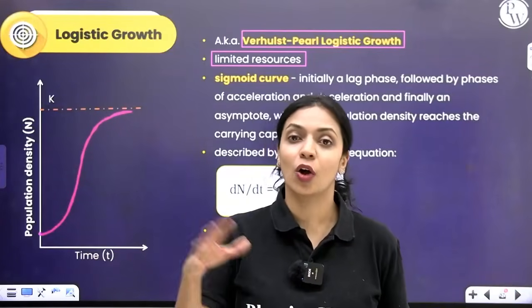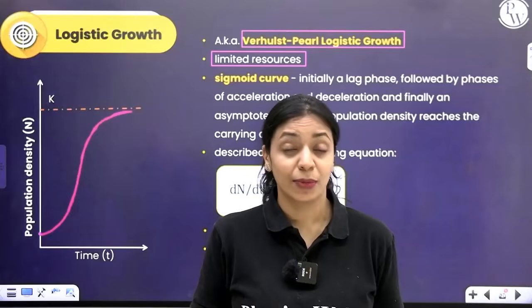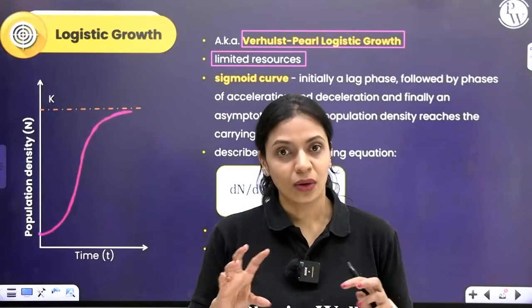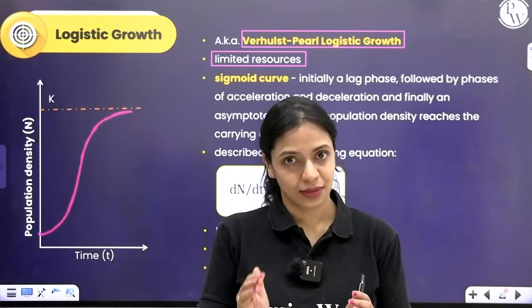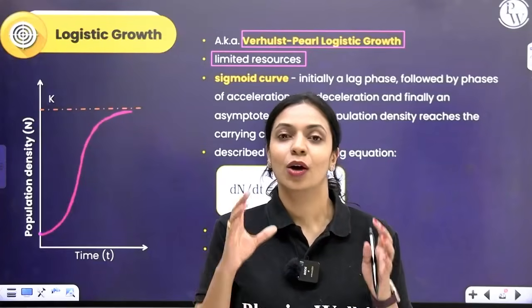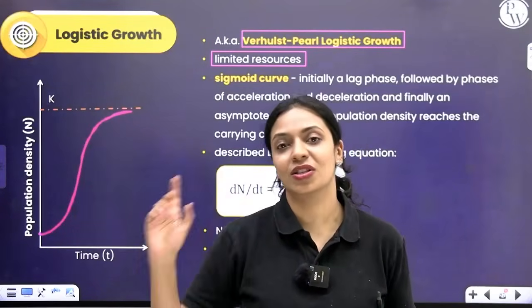If you have to accommodate more people, probably you can accommodate 30, 40 people, but you can't accommodate 150 people in a 2 BHK, right? So a 2 BHK has its limit. The space, if you consider it as a resource, is limited there. Whenever resources are limited, population size cannot increase indefinitely.